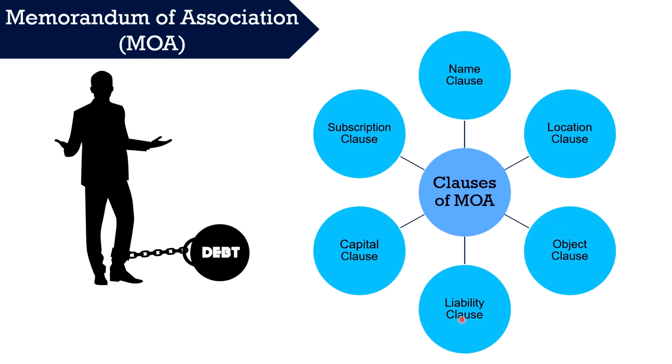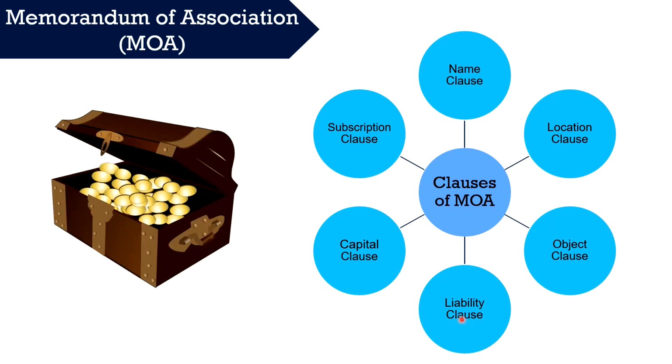Next is the liability clause. The liability clause of the memorandum states the nature and extent of liability of its members. When a company is limited by shares, the liability of its members is limited to the amount unpaid on shares held by them. Whereas, when a company is limited by guarantee, the liability of its members is limited to the amount which every member undertakes to contribute to the company's assets in the event of winding up of the company. Further, in case of a company limited by guarantee having share capital, the liability of members includes the liability for guaranteed contribution in the event of winding up of the company along with the unpaid amount of shares held by them. Lastly, in case of an unlimited company, the liability of its members is also unlimited.